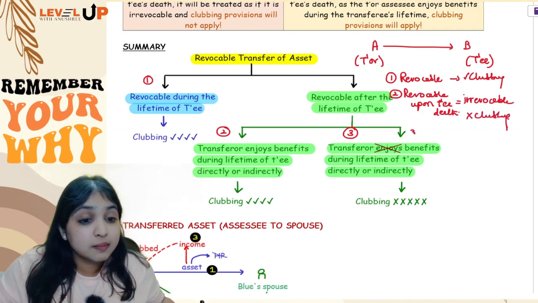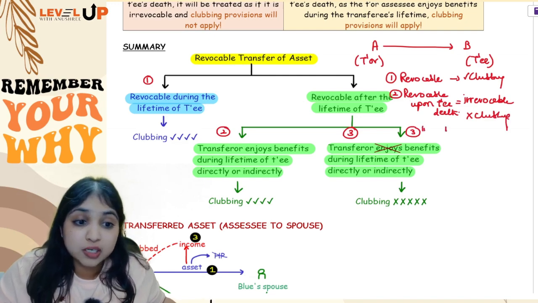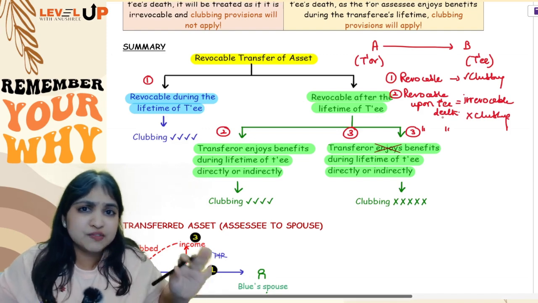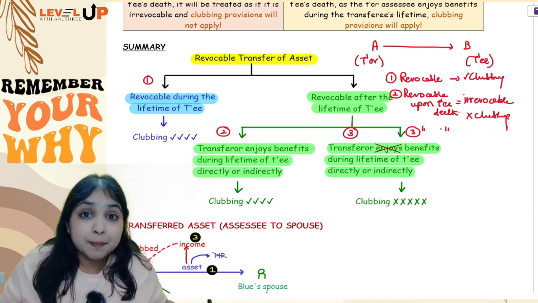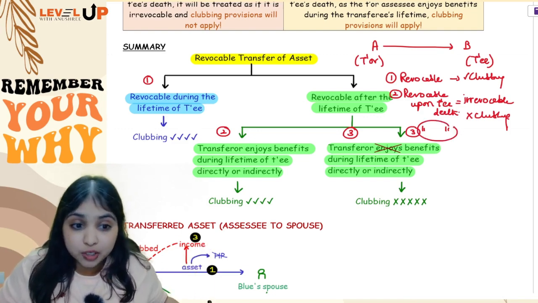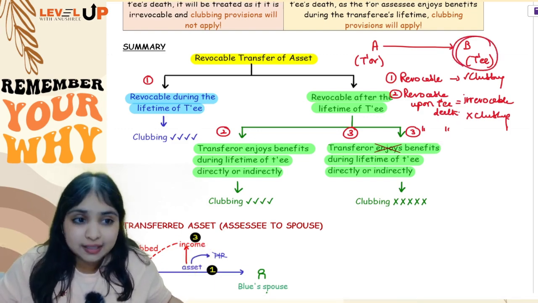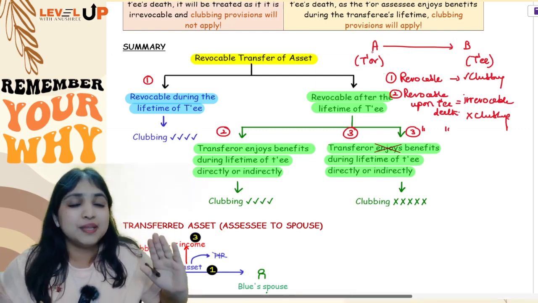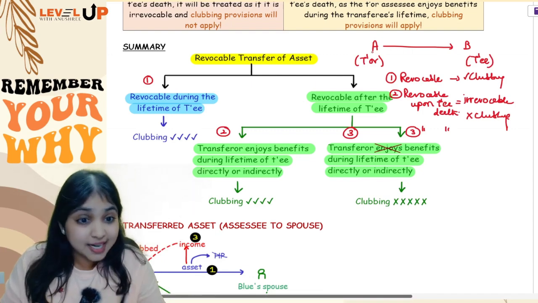Alright, then comes the third situation wherein, okay, it is revocable upon transferee's death. If I stop with this, if I say it is revocable upon transferee's death, you will say, ma'am, no clubbing. But I am adding one extra tadka over there. I am saying that yes, it is revocable upon transferee's death, but during the transferee's lifetime, the transferor is enjoying some benefit from the asset directly or indirectly. Understanding? I'll repeat again.